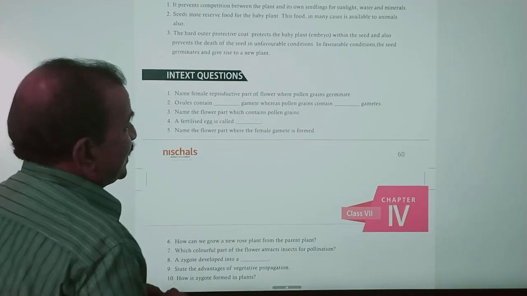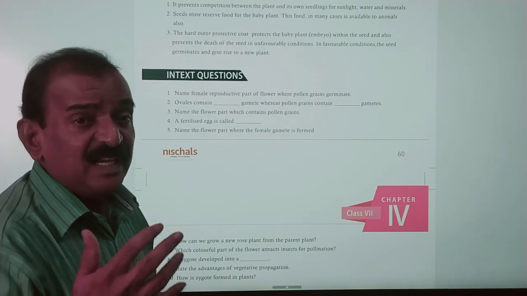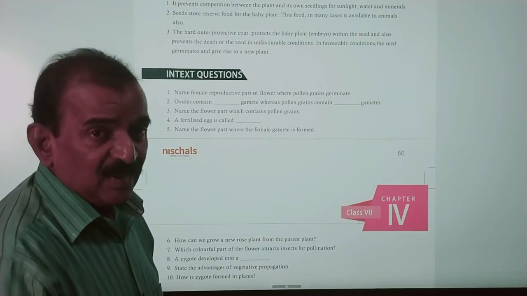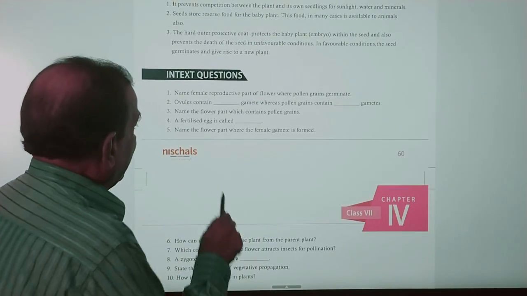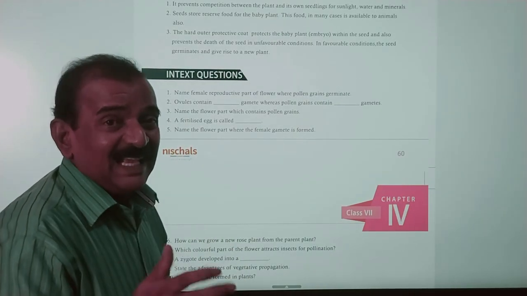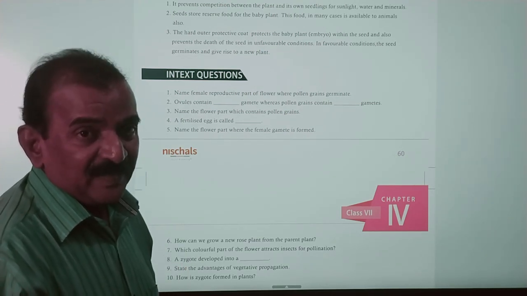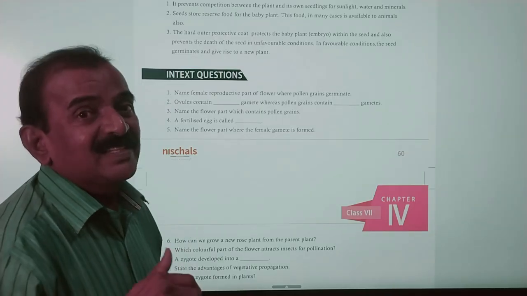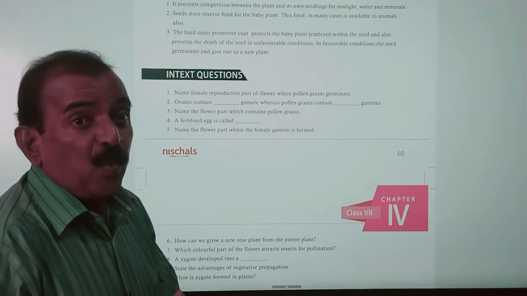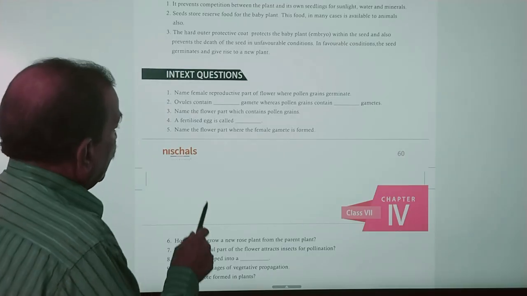Name the flower part which contains pollen grains. Pollen grains are present in anthers. Anthers are called the androecium. So anthers are producing pollen grains, the male gametes. A fertilized egg is also called a zygote, and the zygote develops into an embryo, and the embryo is covered by a seed coat, and seeds are present in the fruit. All these are the changes that take place in a flower after fertilization.